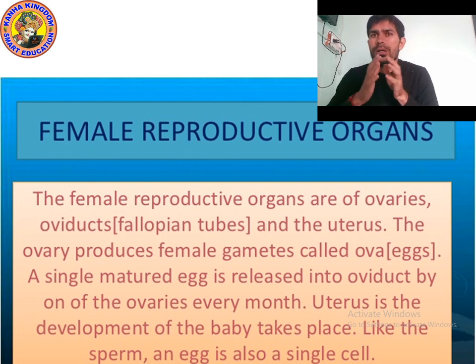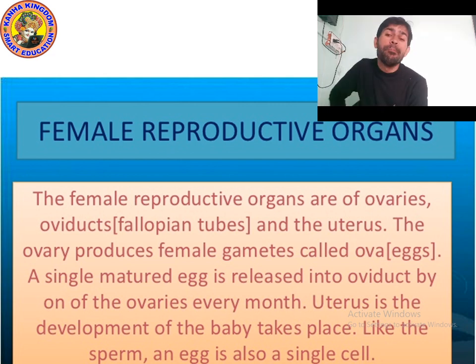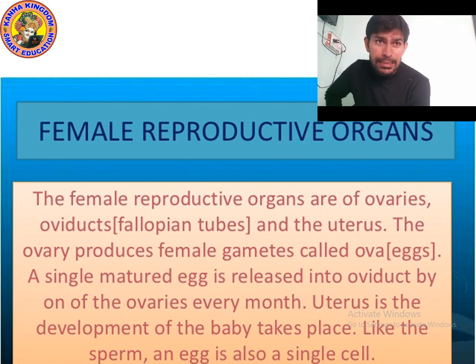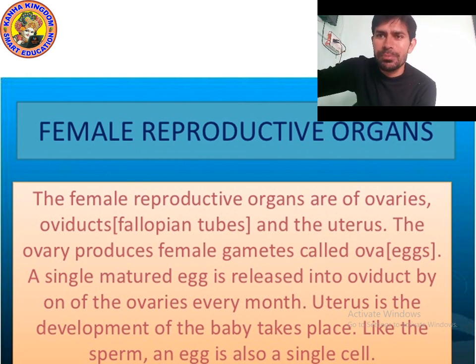Like the sperm, the egg cell is also a single cell. Remember kids, the male cell is a single cell, and the female cell is also a single cell. Okay, I hope you understood. Now let's move on to the next point.